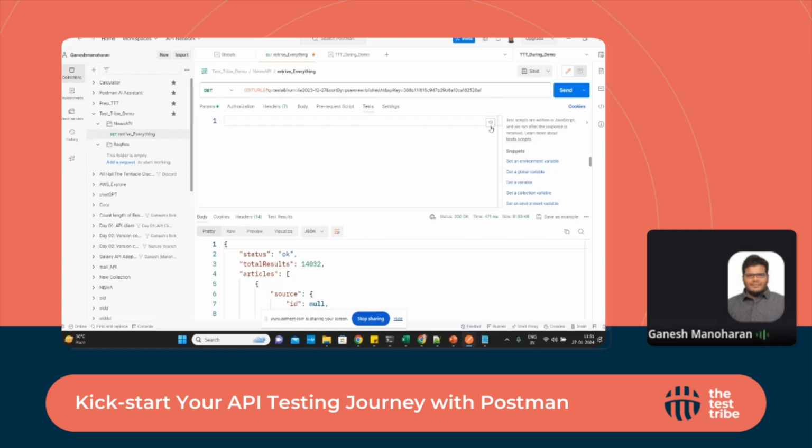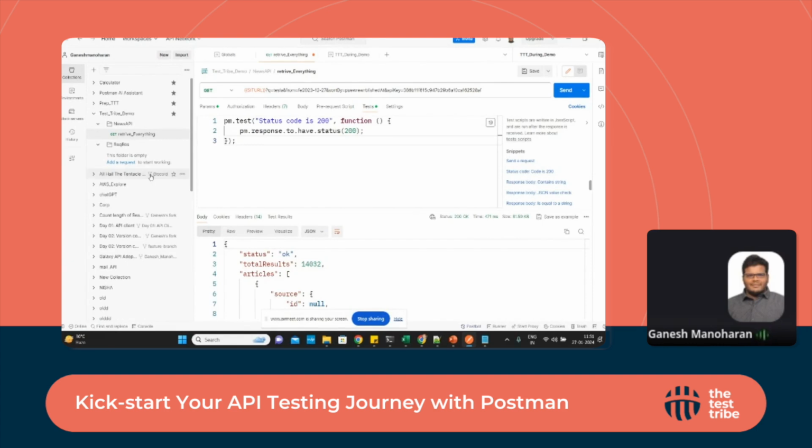Nowadays, using Postbot and others, they are giving a lot of features, so we don't need to spend much time creating test assertions. But if there is an issue, we need to understand a little bit about this, so we need basic JavaScript or basic programming knowledge. It's not rocket science. In this snippet area there are a lot of options. I'm going to add the status code check. That is the very first thing we need to do.